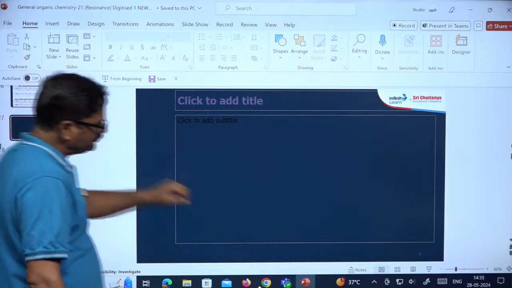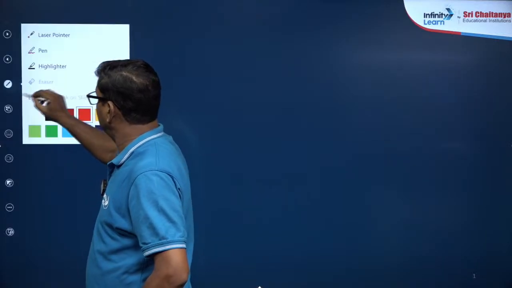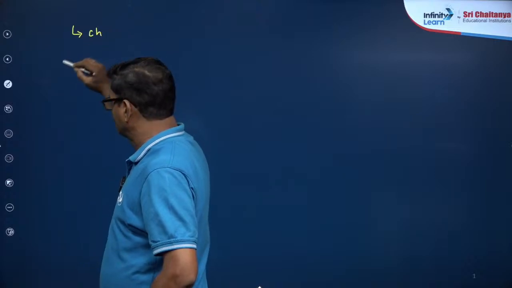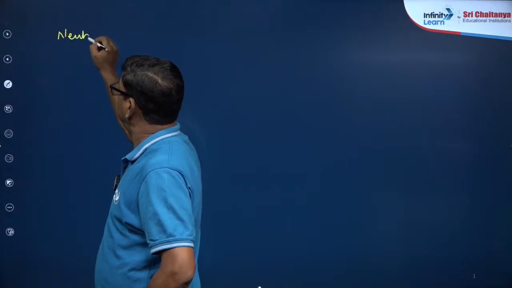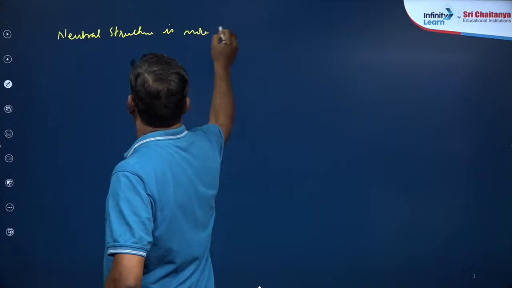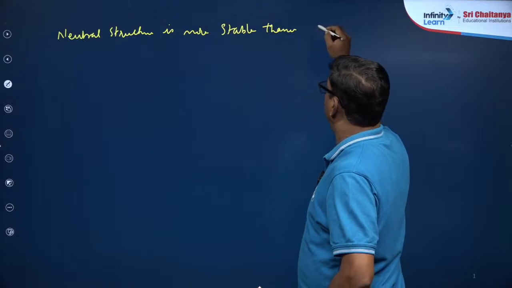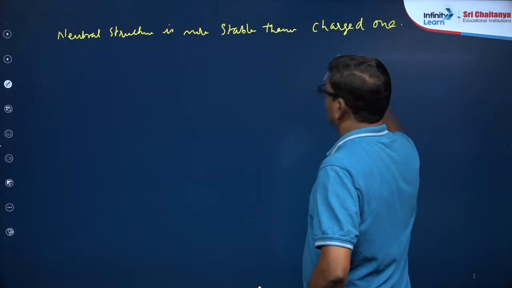Let's see. Always, in my words, a charge-neutral structure is more stable than a charged one. What is the meaning of this?